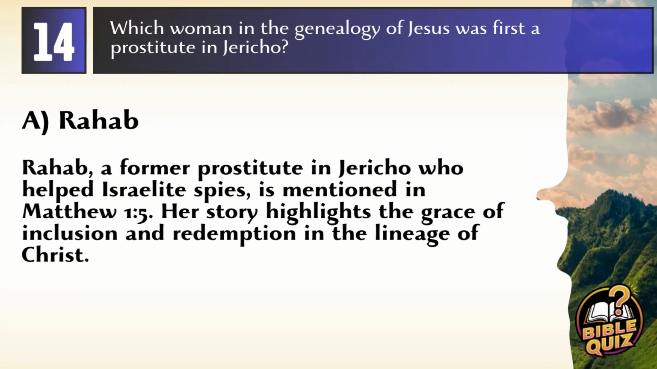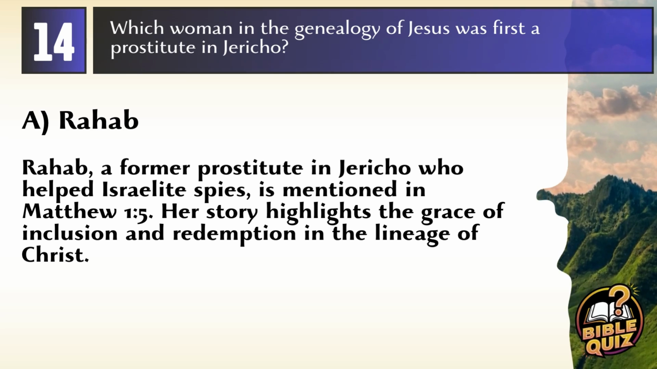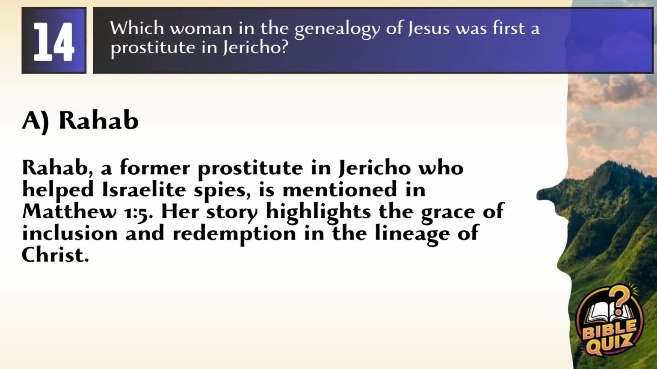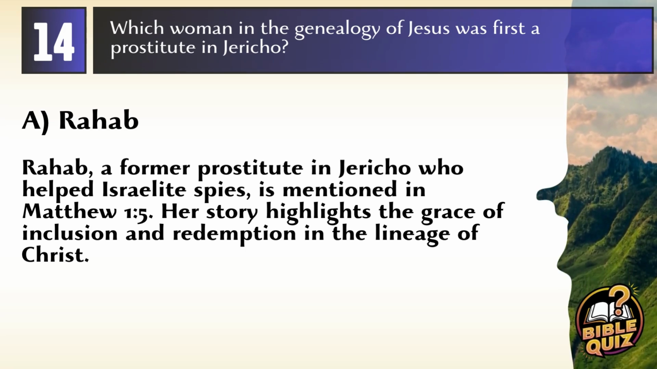Answer: A. Rahab. Rahab, a former prostitute in Jericho who helped Israelite spies, is mentioned in Matthew 1:5. Her story highlights the grace of inclusion and redemption in the lineage of Christ.